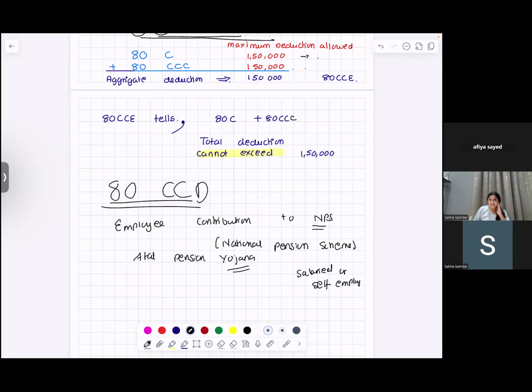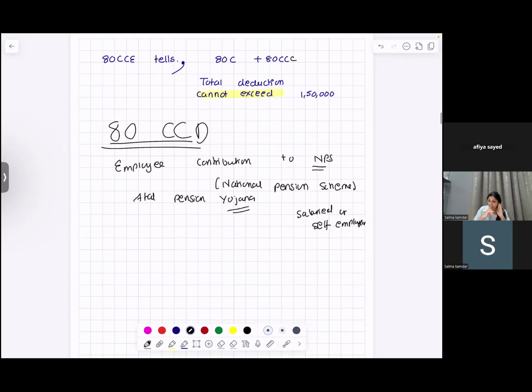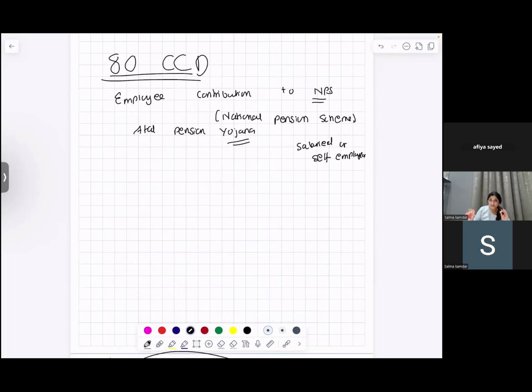And he is contributing to the National Pension Scheme or Atal Pension Yojana.